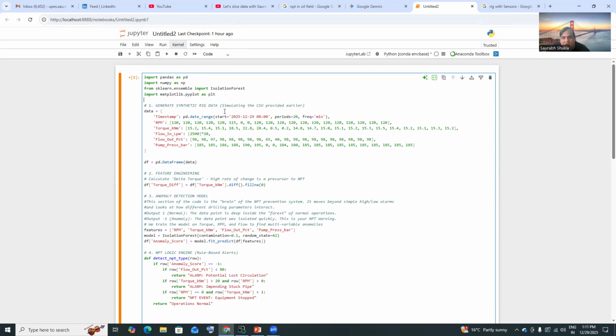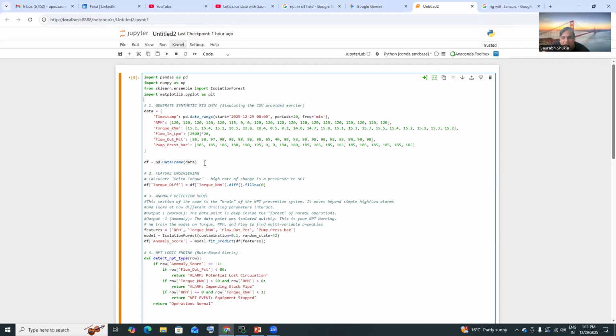Now, what I'm going to do is create synthetic rig data. I don't have the real-time data, right? So I will just create it. What I have created are the timestamp, which I told you in the first part, RPM, torque, flow in, flow out, and pump pressure bar. These five things I have just generated. These are simple. I have said, let me create an NPT graph, and then based on this I will do some calculation to understand where my NPT is. Where is the non-productive time?